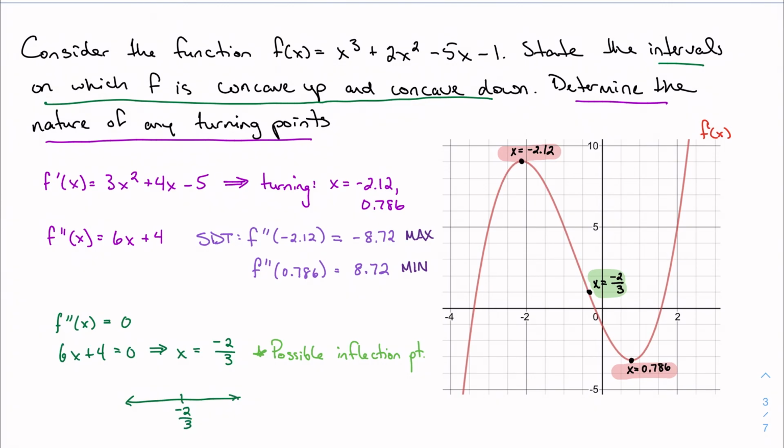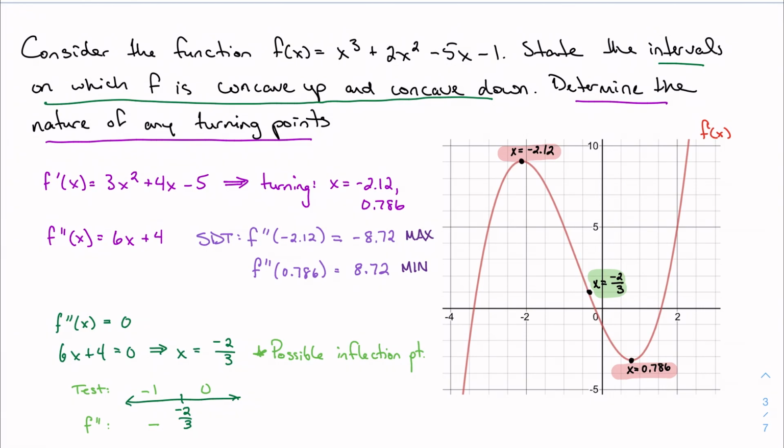So something bigger than negative 2/3, 0 would be particularly useful here. Right, the easier numbers I can pick, the better. So negative 1 would be helpful as well. I want to evaluate the sign of f double prime. If I plug in negative 1, negative 6 plus 4 is negative 2, so I get a negative value for f double prime.